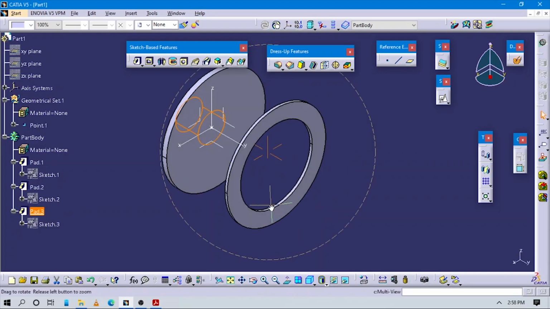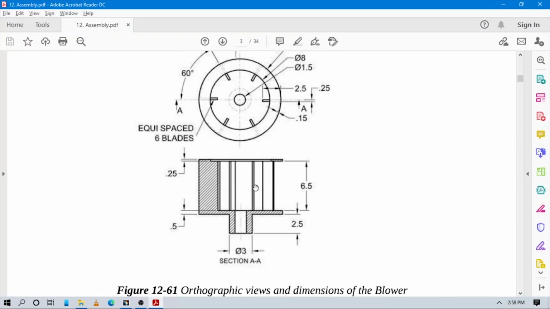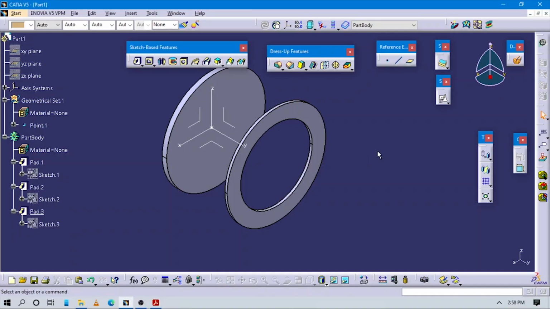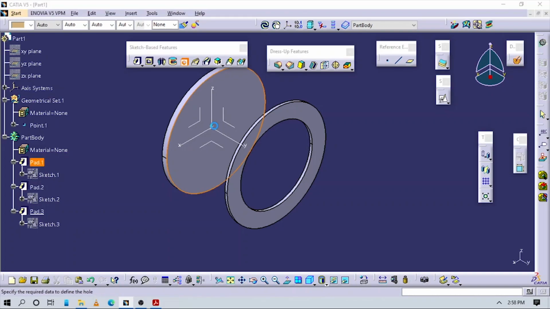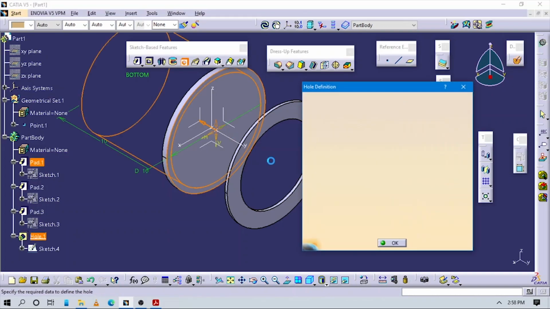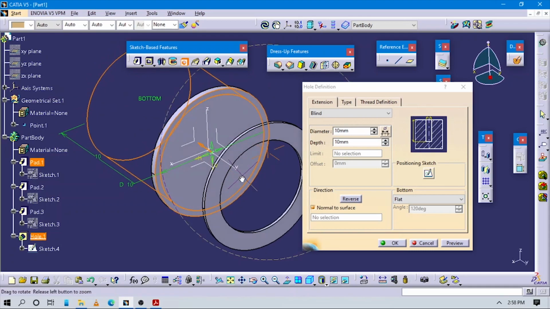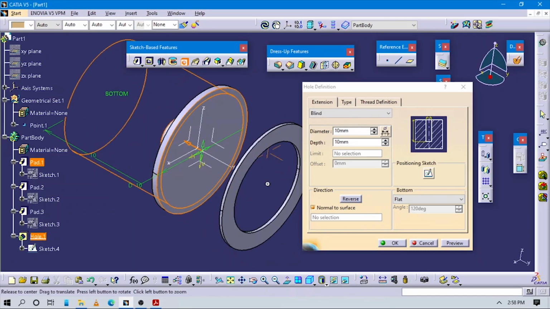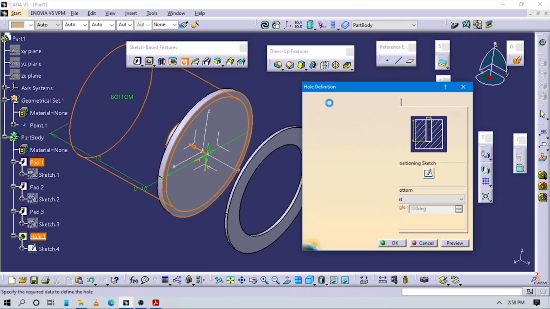And now next we can see one hole is here. To create this hole, just go to the hole command and select this face, and let's check this hole is coincident to the center. Now it is perfect.